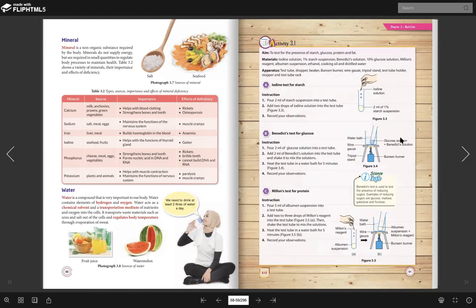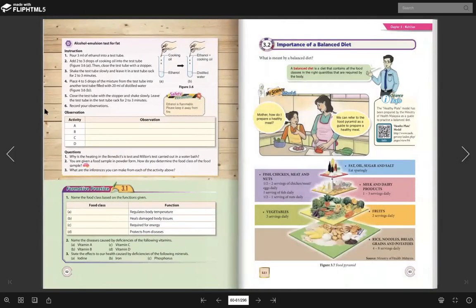But if there is no glucose, what happens? The brick-red precipitate will not be produced. That's all. Okay, can you understand? For the rest of the tests, I will send you a video. Maybe you can watch on your own to see what will happen.